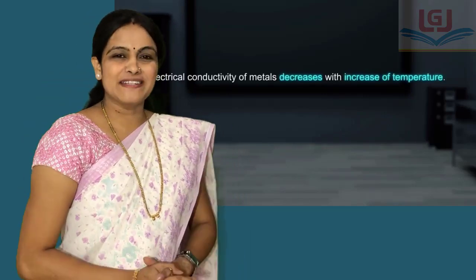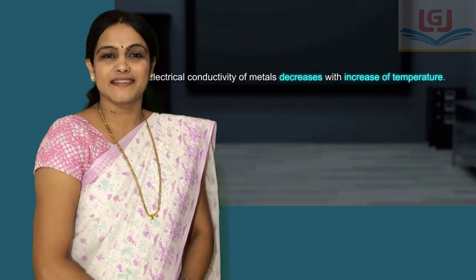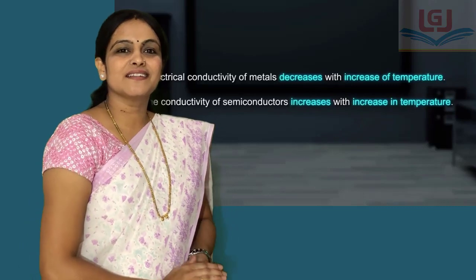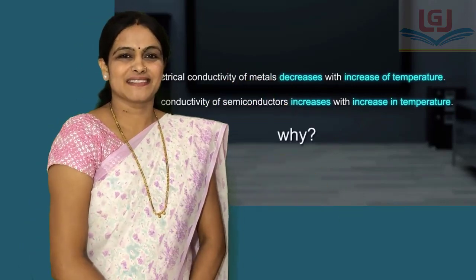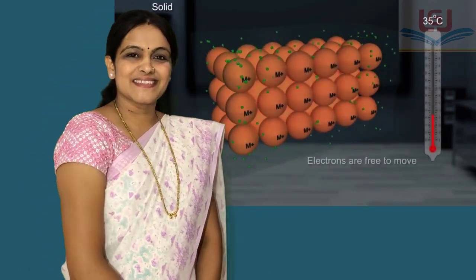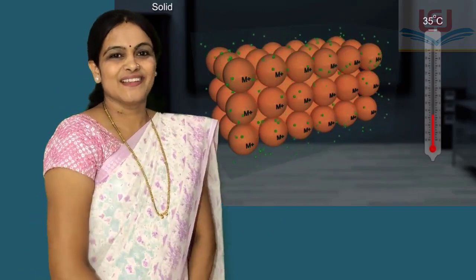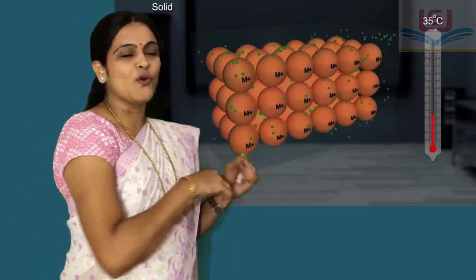In case of metals, conductivity decreases with increase in temperature, while in case of semiconductors, conductivity increases with increase in temperature. It can be explained as, in case of metals, electrons are free to move throughout the crystal, while metal ions have fixed position and they can only vibrate at that position.